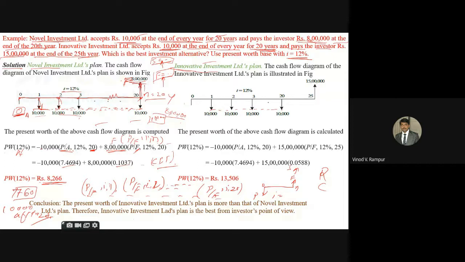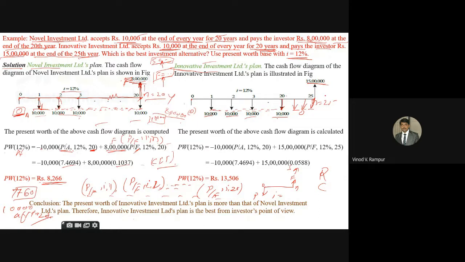Here at the 20 year he is going to pay the money, but what he's saying is that at n equal to 25, I give 15 lakh rupees. Right now you are not going to pay anything. At the end of first year 10,000, at the second 10,000, third 10,000, up to 20 years you have to pay 10,000 rupees. Next 5 years no amount I am going to pay, zero. Up to 20 years the same 10,000 I am paying. Next 5 years I am not going to pay anything and I am not getting anything from the company. But after 25th year he is going to pay 15 lakh rupees.